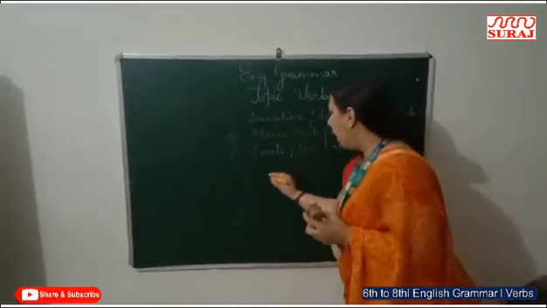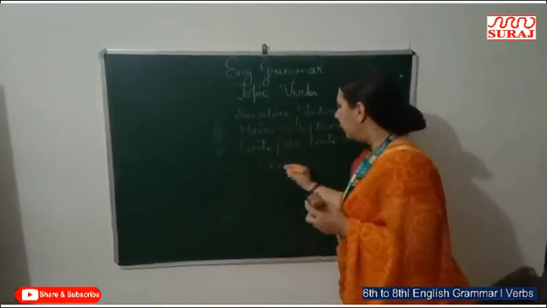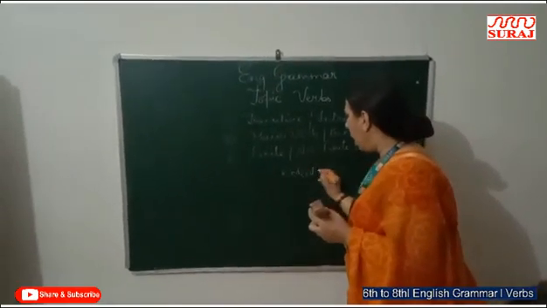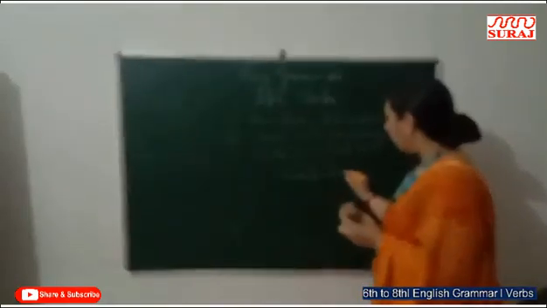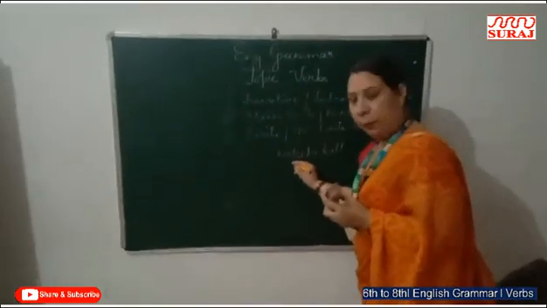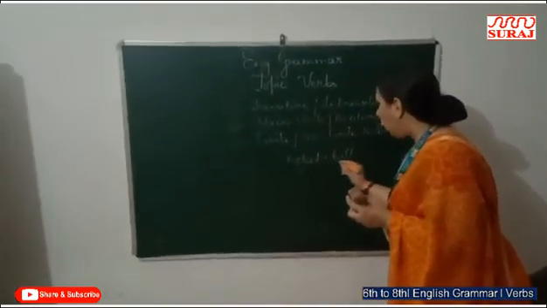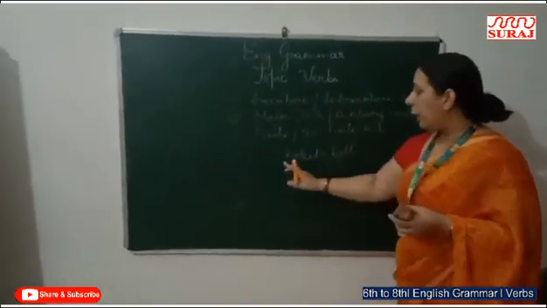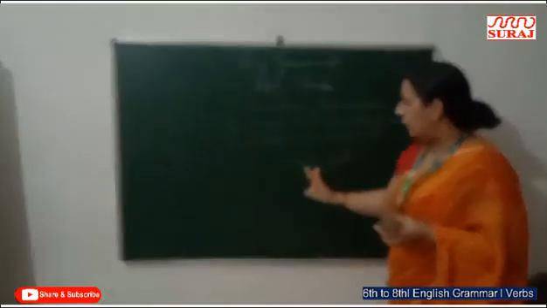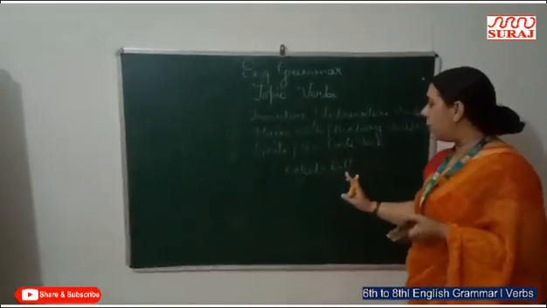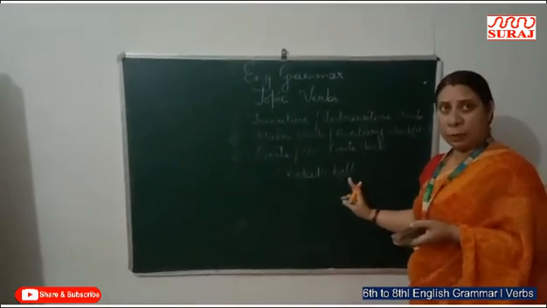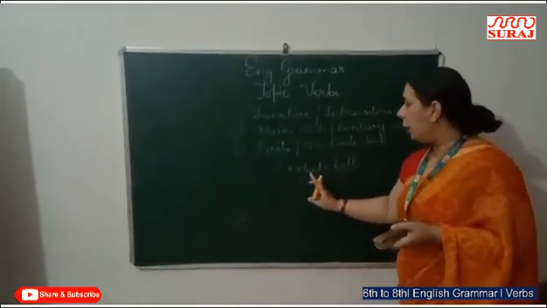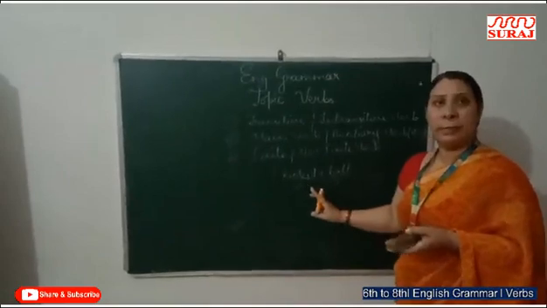Example: I kicked a ball. Kicked is the verb and a ball is the object. In this sentence, this one is a transitive verb because there is an object also, and the verb needs an object to complete its sense.